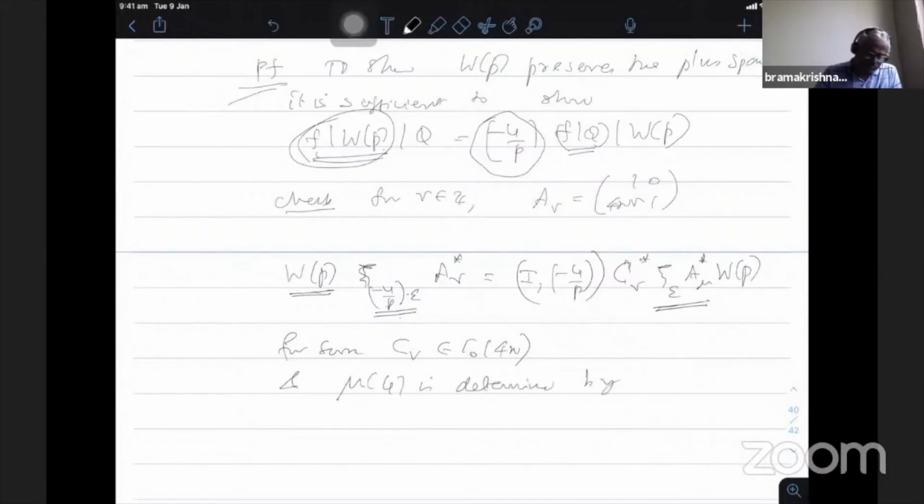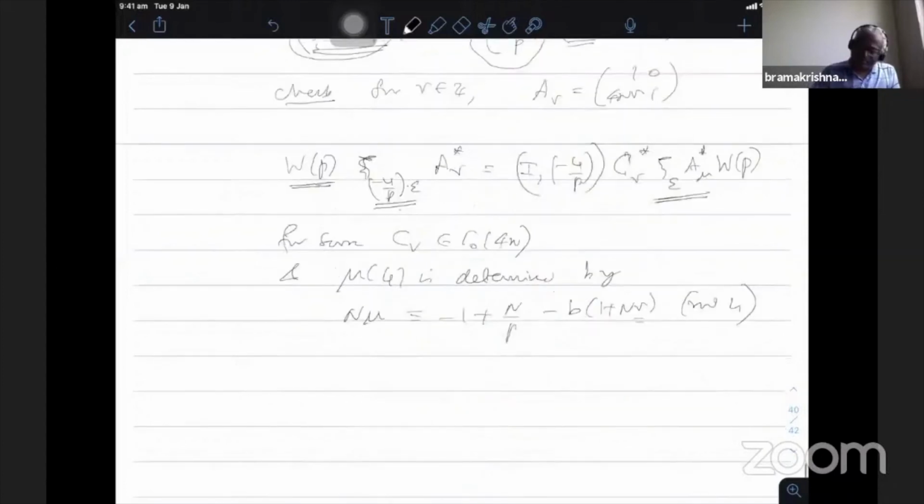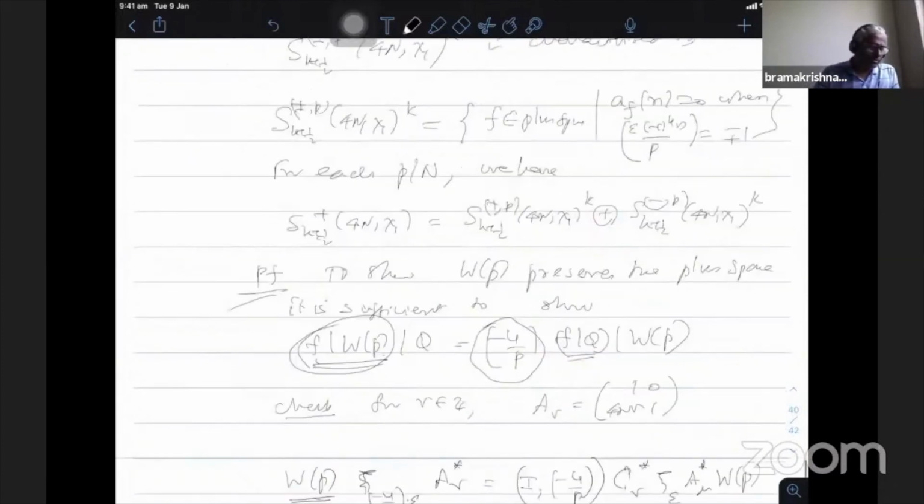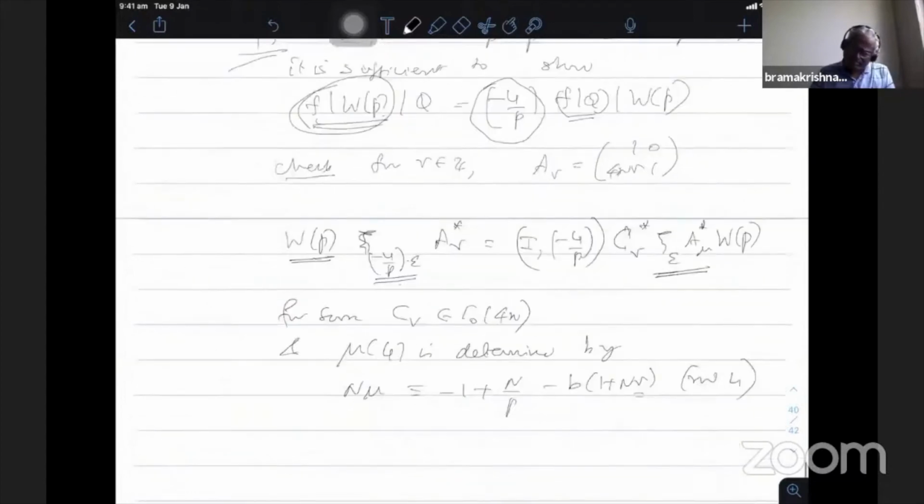One can choose mu such that n mu is congruent to minus 1 plus n by P minus B into 1 plus NB mod 4. So V is given to you, you compute this one and then choose mu, because n is odd, n is relatively prime to 4. I can solve this congruence and then, given V, I get a unique mu. Now the result follows because this is what exactly we needed. Proposition 1 is done.